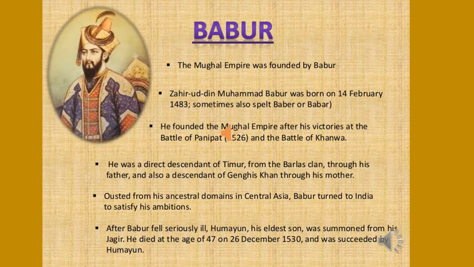Ousted from his central domains in Central Asia, Babur turned to India to satisfy his ambitions. After Babur fell seriously ill, Humayun, his eldest son, was summoned from his Jagir. He died at the age of 47 on 26 December 1530 and was succeeded by Humayun.